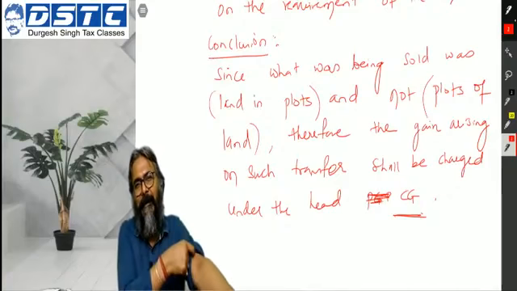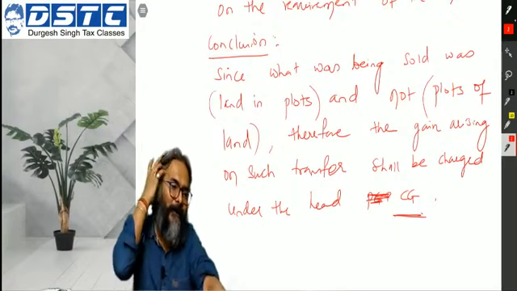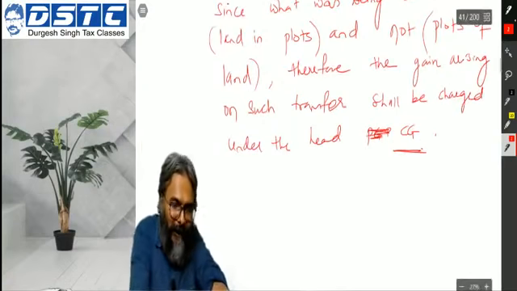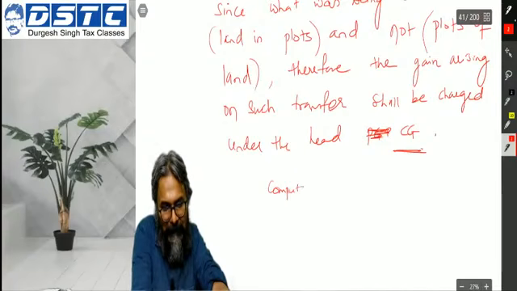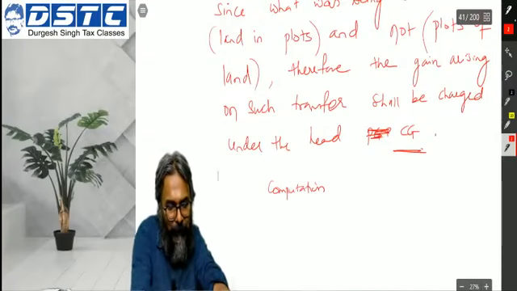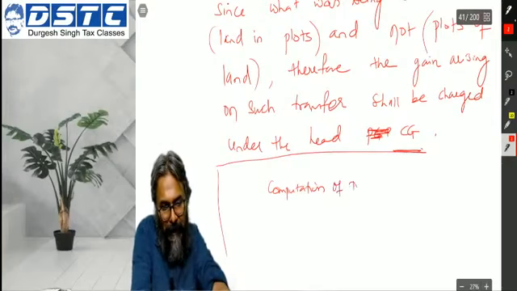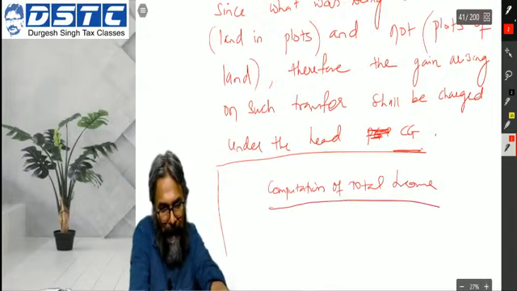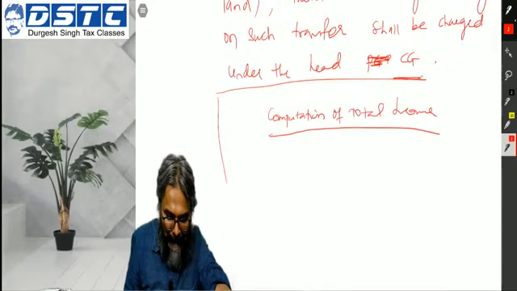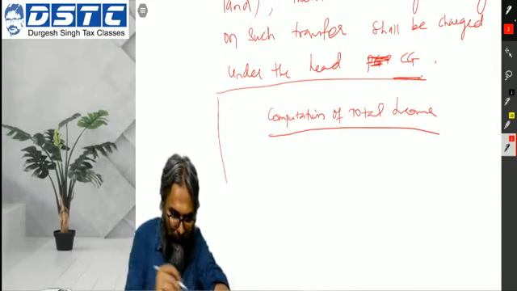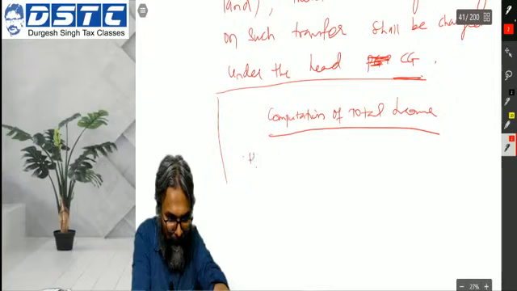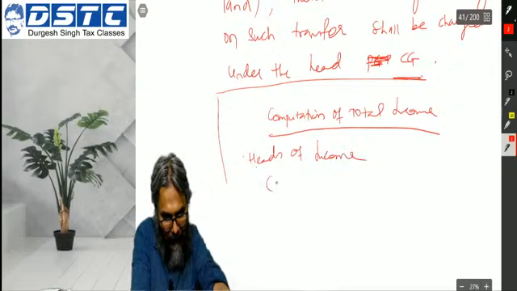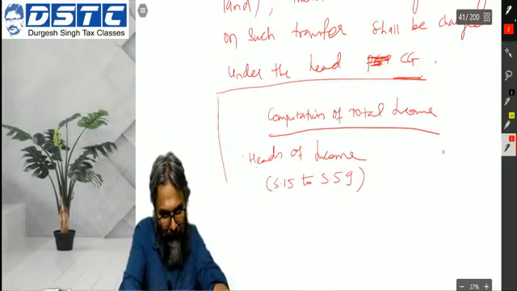So first head is salary, section 15. Last is IFOS. So if you see herein the computation, students, I'll just give a quick remark herein. You can put it in the bracket. So computation of total income that you are doing herein, in this context, in this situation, the heads of income that you can find out from section 15 to section 59.